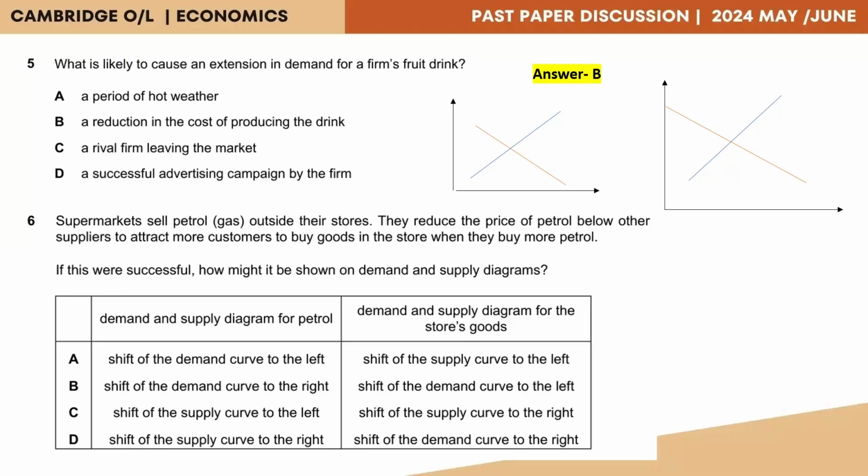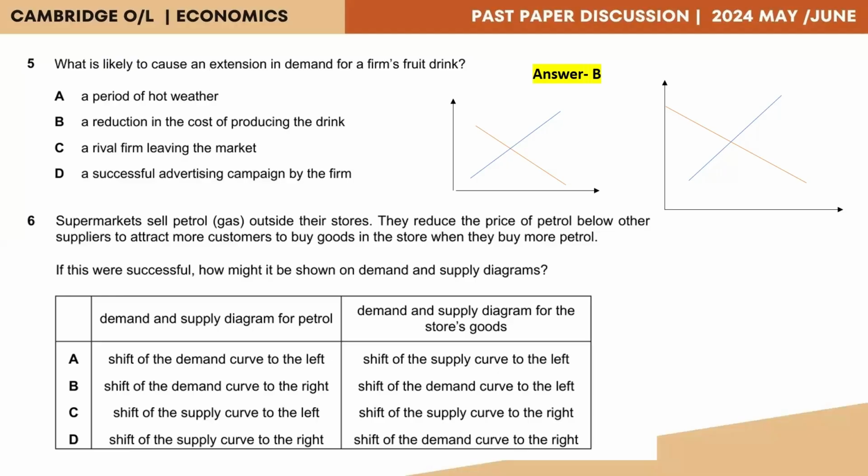So when petroleum is provided at a lower price, it's not going to create a shift because it's the price. Shift of the demand curve to the right. Again, demand curve is not going to shift because it is the price. Shift of the supply curve to the left and shift of the supply curve to the right. So now you see there is no movement of a point. And that should give you a clue as to there's something else that the examiner is trying to mention.